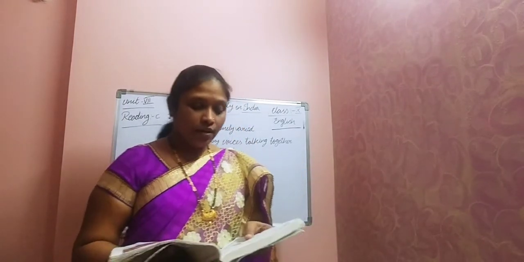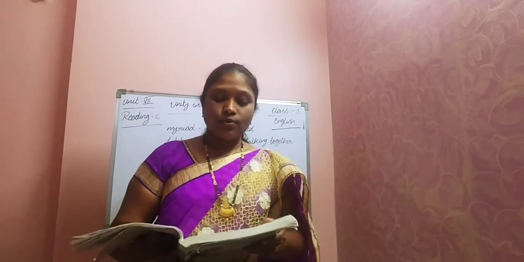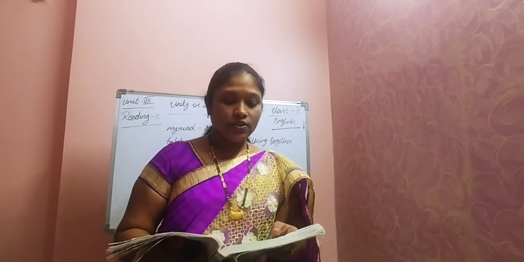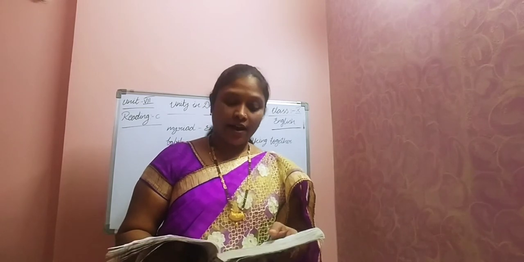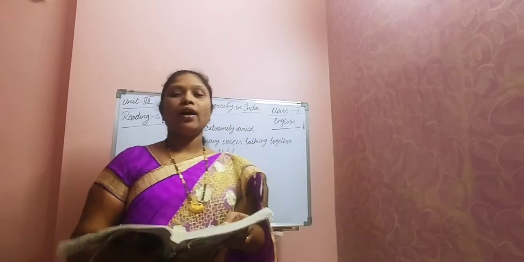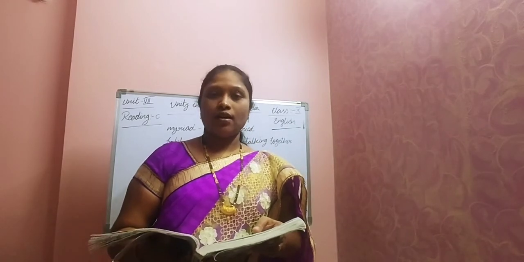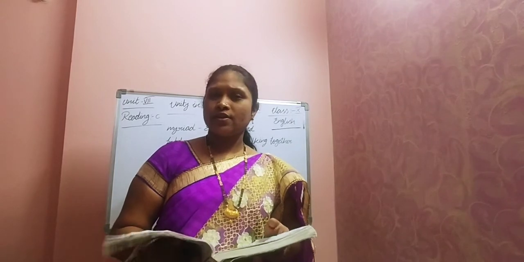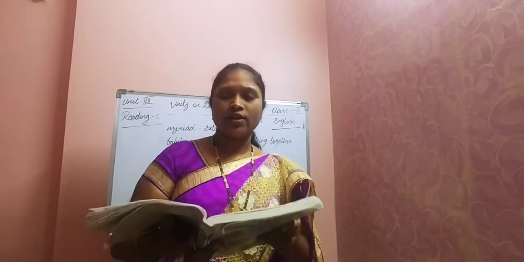Okay, next, second paragraph. It is true that superficial observers are likely to be bewildered by the astonishing variety of Indian life. See here, children, two kinds of observers will be there: superficial observers and superior observers. Observers means, what is the meaning, children? Those who observe everything, who try to find out about different countries, cultures and all.